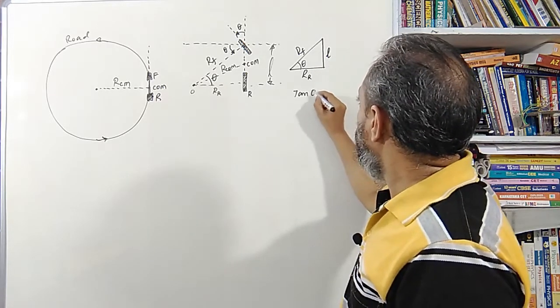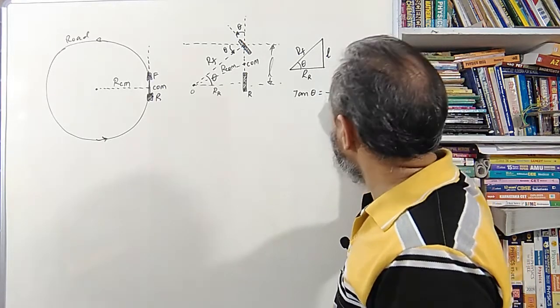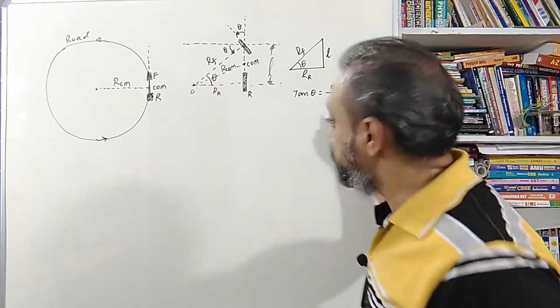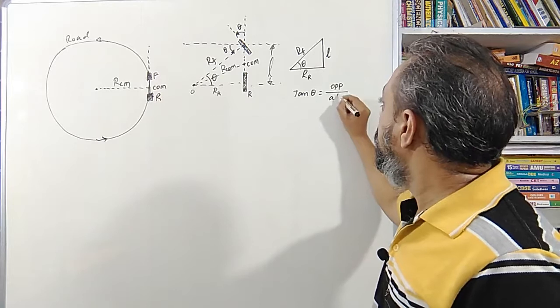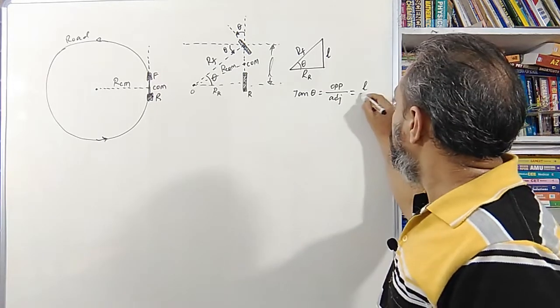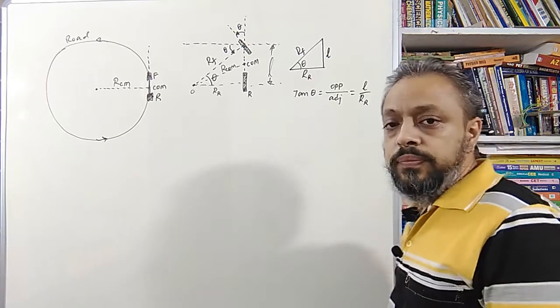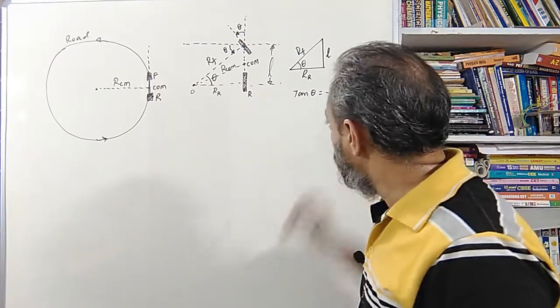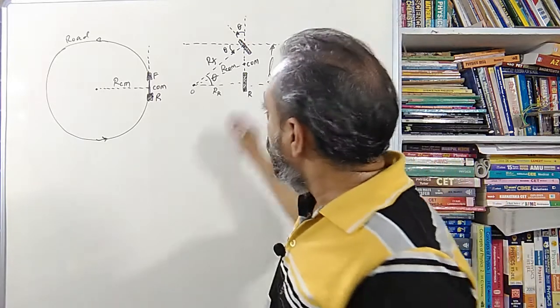So tan theta is, by definition, what actually? Tan theta is the length of the opposite segment divided by the length of the adjacent segment. So now this is simply L divided by R_R. Let it be here; if I want, I can simply modify it later. So now what actually do I need?